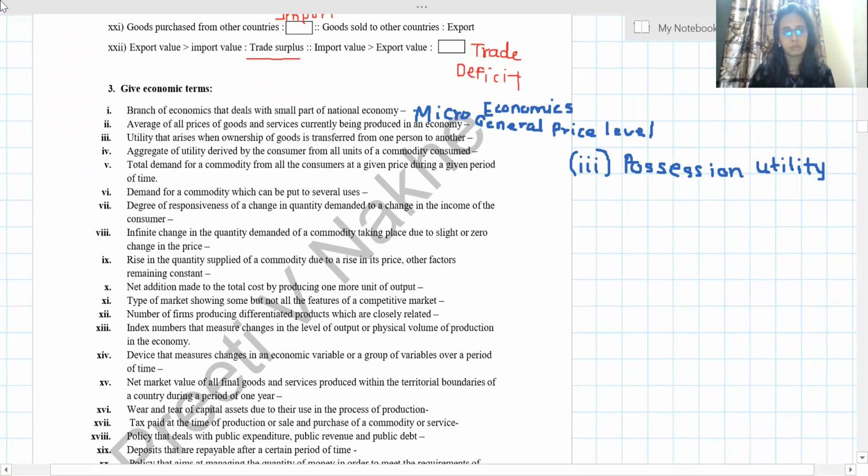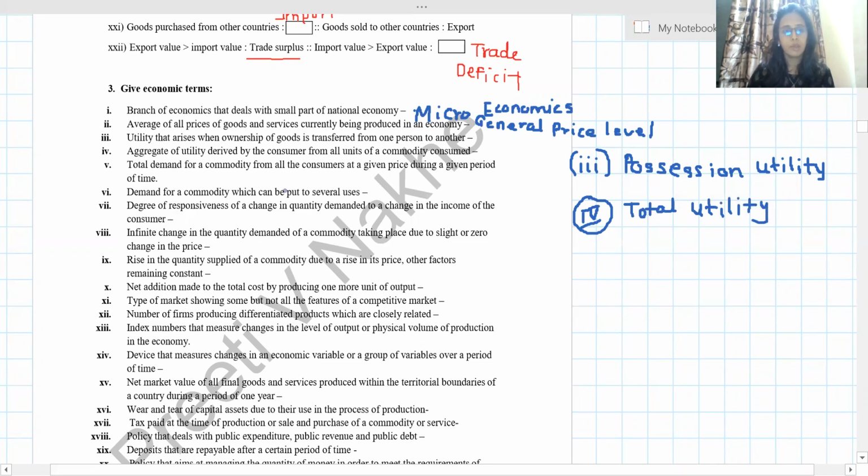Next, question number 4. Aggregate of utility. Aggregate means total, the summation derived by the consumer from all units. They are talking about all units. So the answer is total utility.